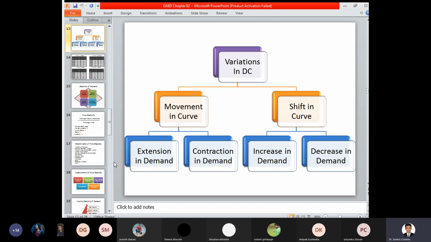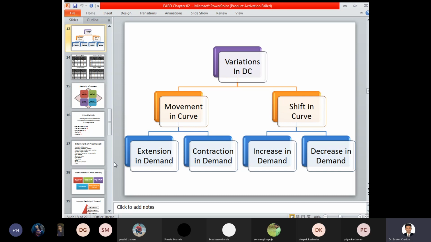Okay, variations in demand curve. Now, the variations in the demand curve are identified by two factors, that is movement along the curve and shift in the curve. So always the demand curve is shifting from one place to another place, or moving from one place to another place. A further classification of movement in demand curve is divided into two categories, that is extension in demand and contraction in demand, and shift in demand curve is identified with respect to increase in demand or decrease in demand.